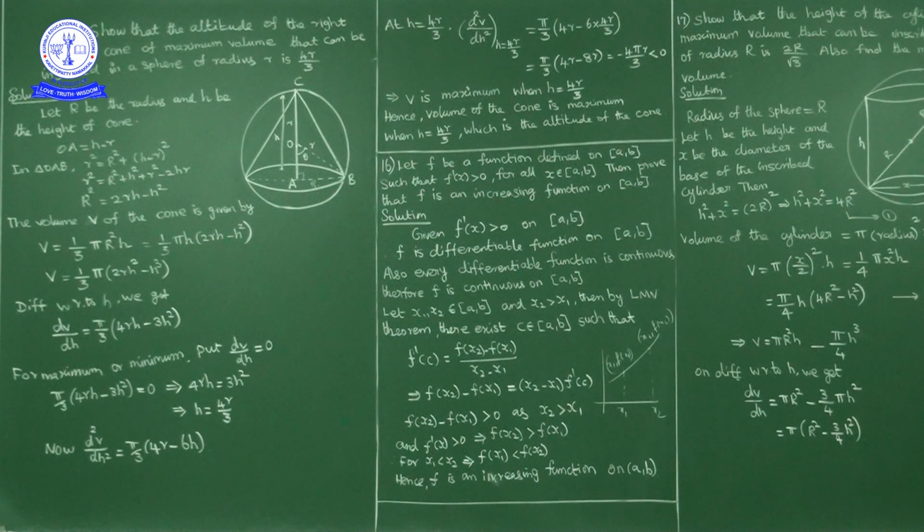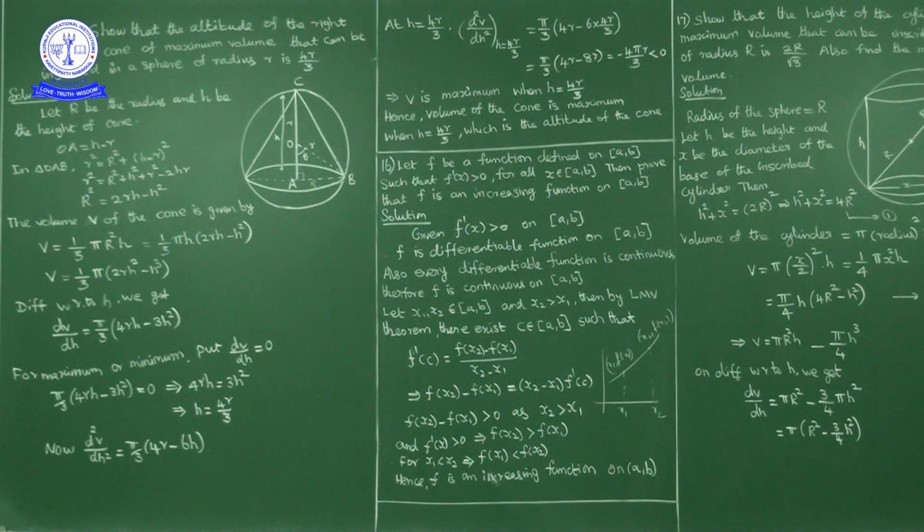Now what is given is the function is defined on closed interval [a, b] such that f'(x) is positive in the closed interval [a, b]. Then we have to prove that f is an increasing function on closed interval [a, b]. Now how can we prove f is an increasing function? Let x1, x2 belong to closed interval [a, b] such that x1 is less than x2. If f(x1) is less than f(x2), f is an increasing function.